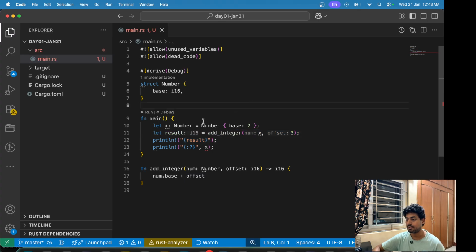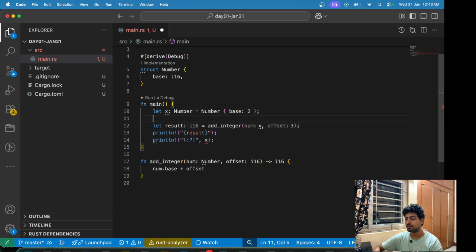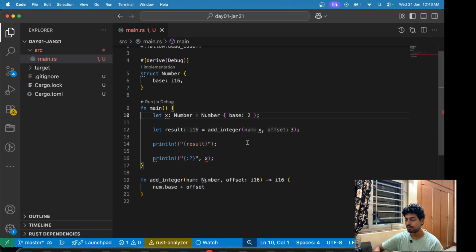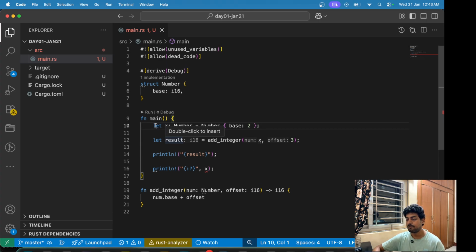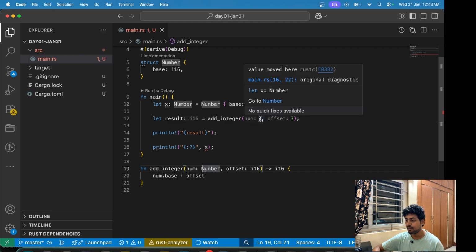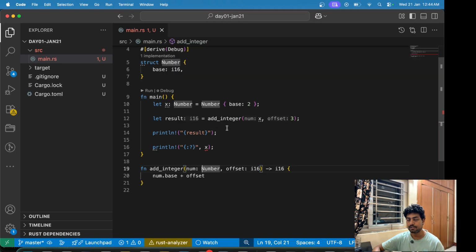Now coming back to the implementation, when we are using this function add integer, I'll also just keep some new lines here so that it's easier to explain. So we have defined this number x, and then we are calling this function add integer. Now add integer takes in the type number. So you can see that we are passing this variable x to the add integer function, and what happens is that add integer now owns this variable.